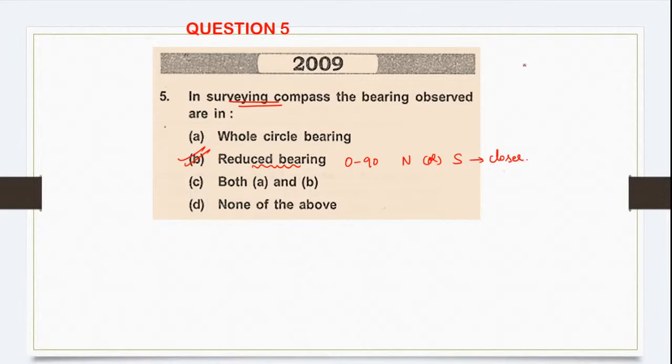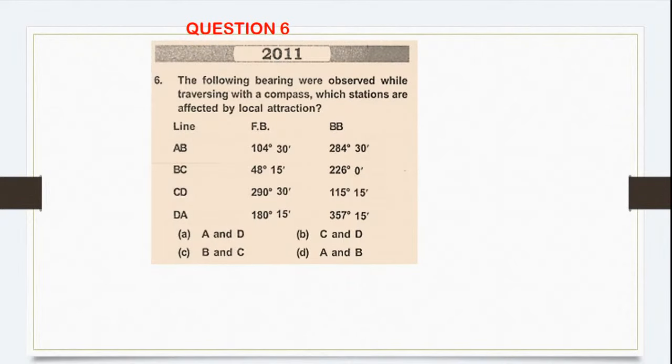And if it comes to prismatic compass, the measurement is always from north in clockwise direction, and they will be in whole circle bearing system, that is from 0 to 360 degree. Okay. Next question. So what does the question say?